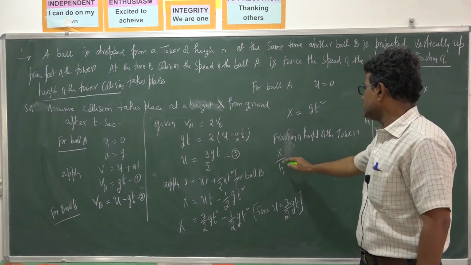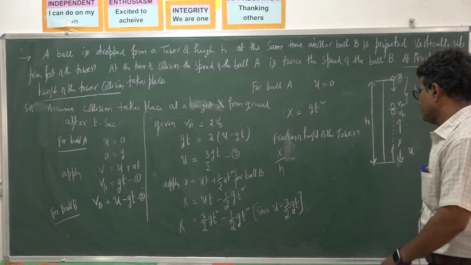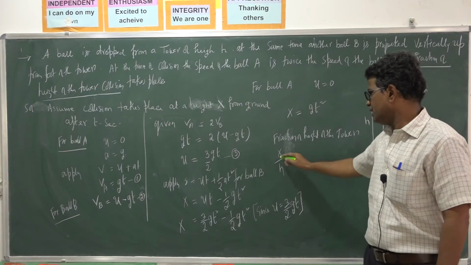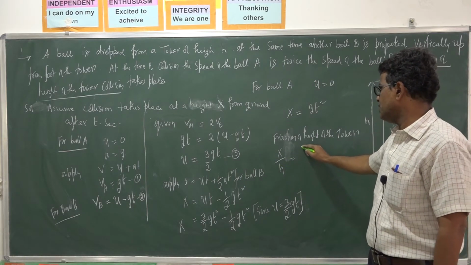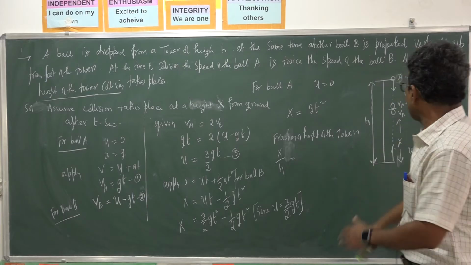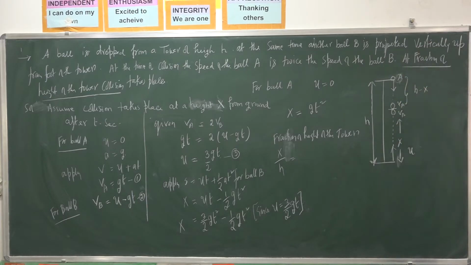Okay, x by h we want. So x, what is h? Here is h minus x. What is this distance? H in terms of x. So h minus x, you will get what is this distance? H minus x is equal to half gt square.